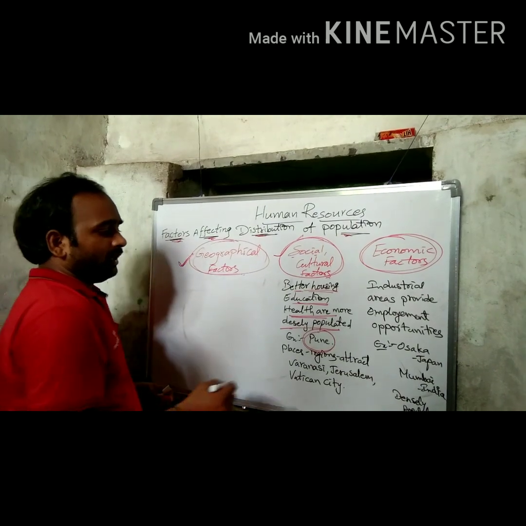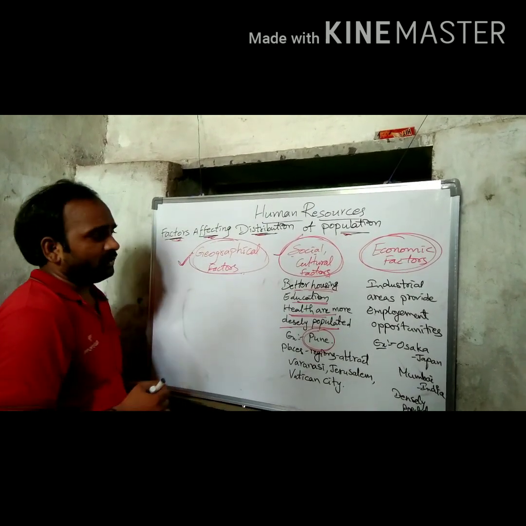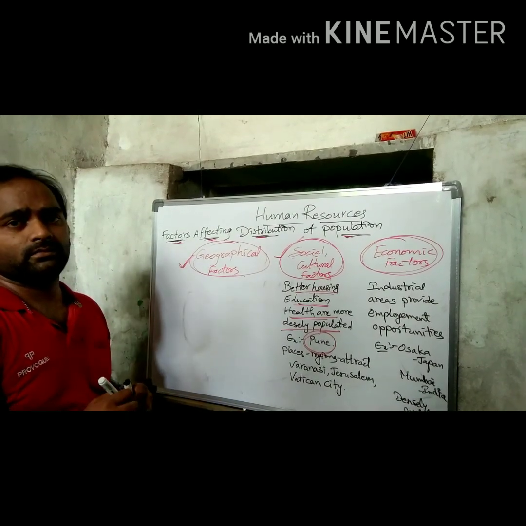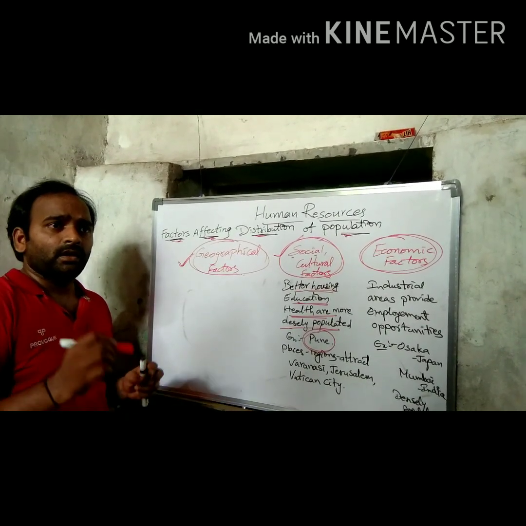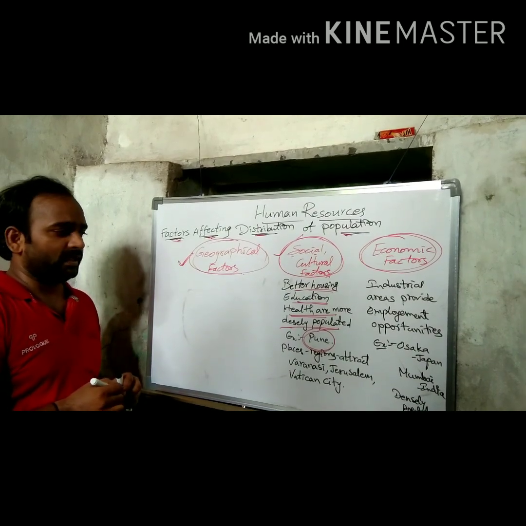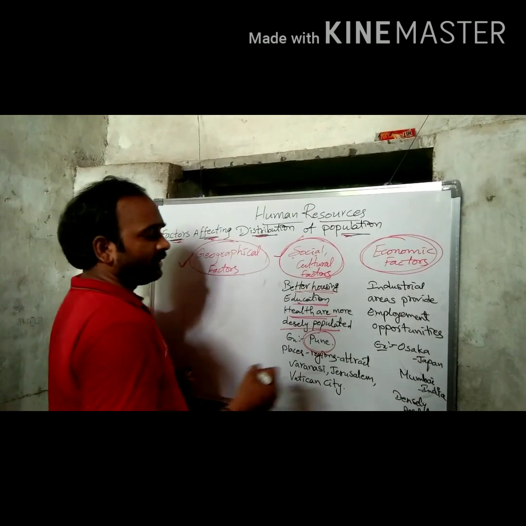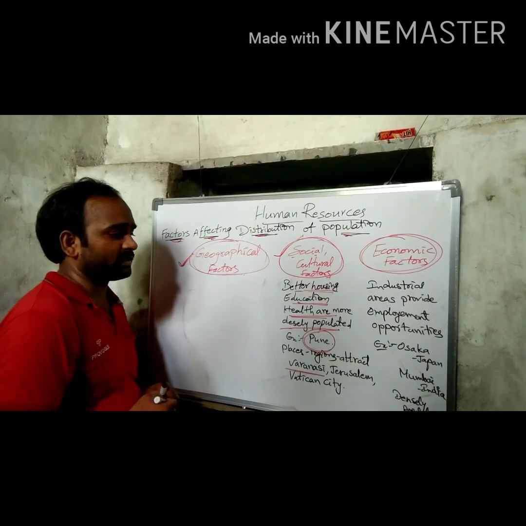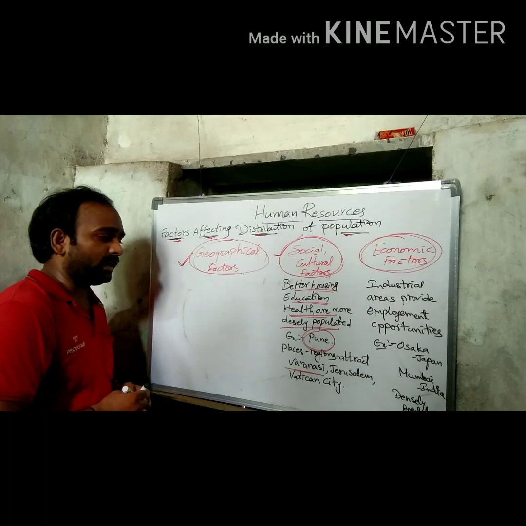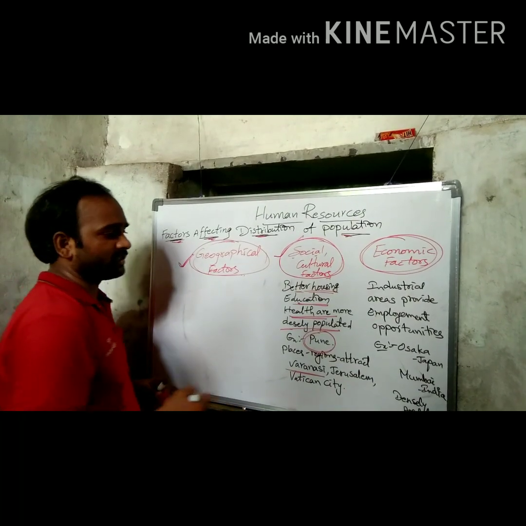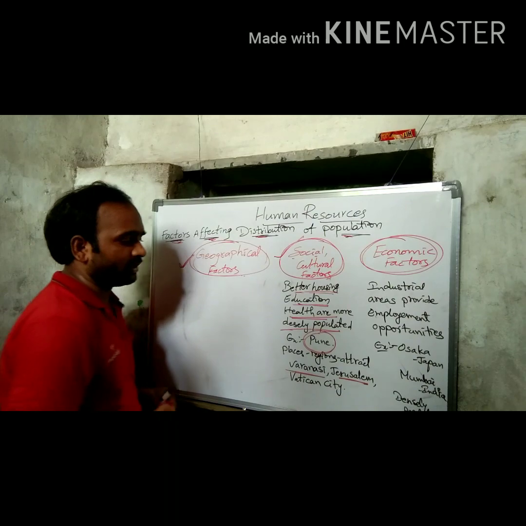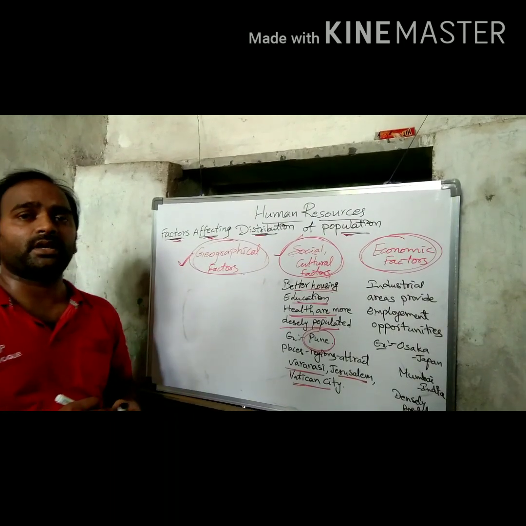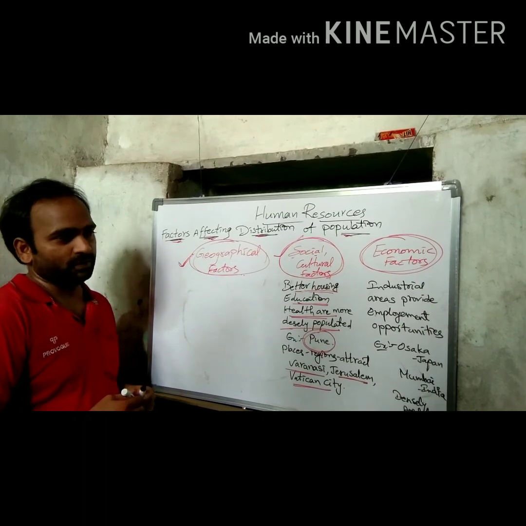Next, some very important places also attract people, like religious places. For example, Varanasi in Uttar Pradesh is the most important attracting place for Hindus. Next, Jerusalem and Vatican City. These three places are very important and attractive places for people.